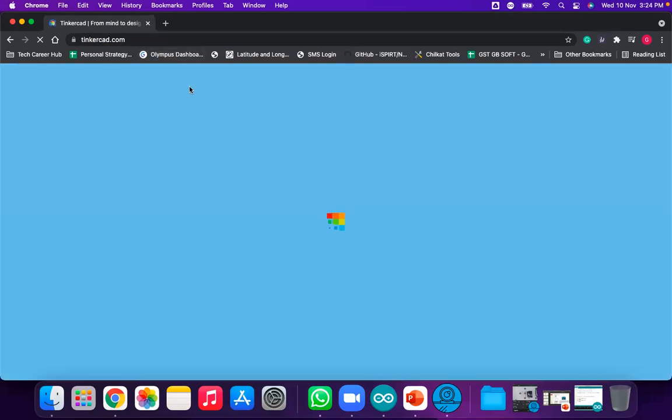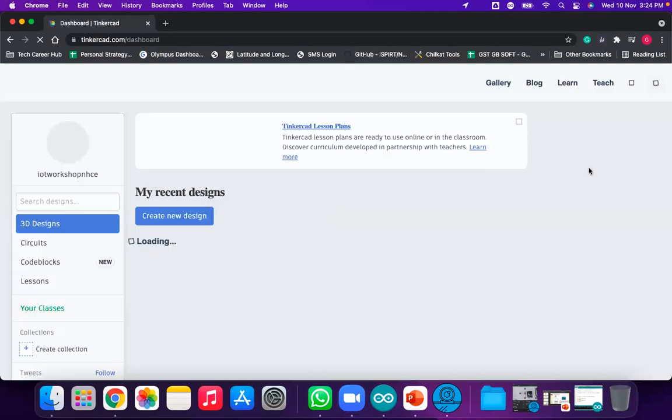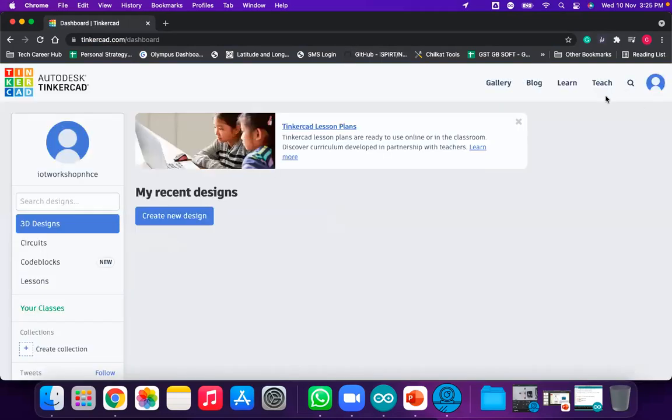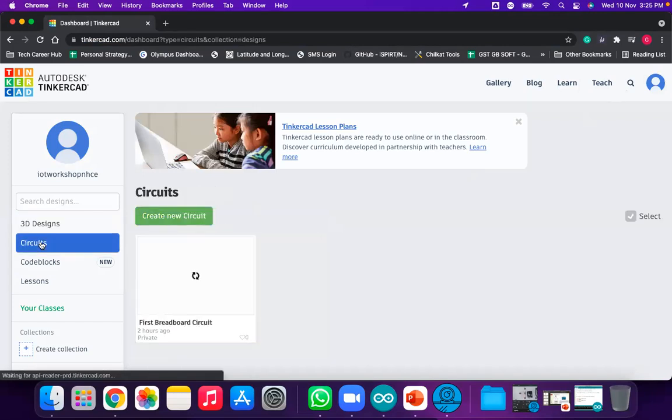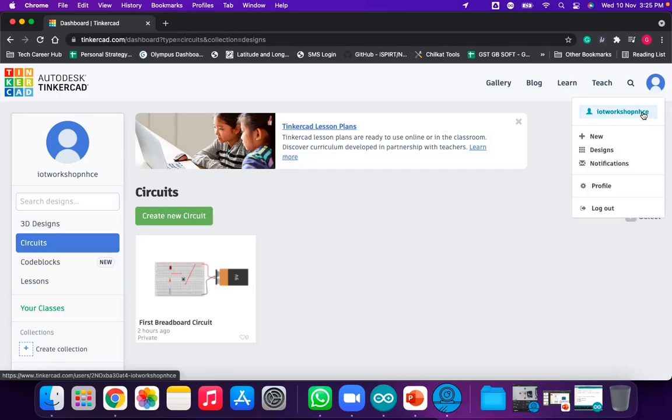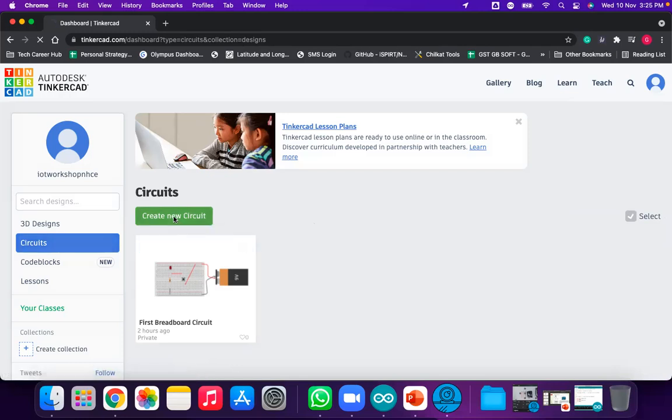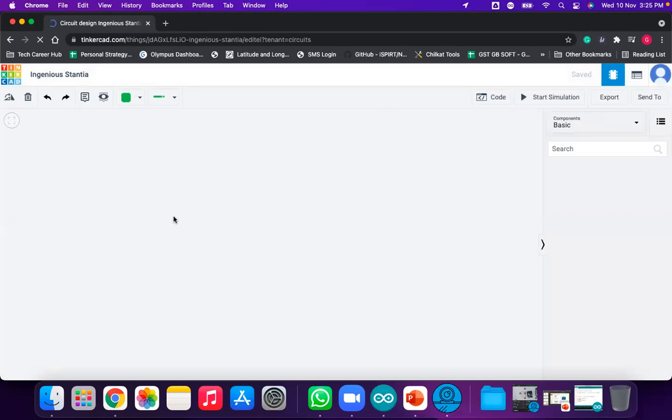Open Tinkercad. If you already have a login, fine. If you don't have a login, then just click on sign in. If you have already created the account on Tinkercad, go there. You can check here, IoT Workshop LSC. This is my account. Go to the circuits, and now I'm creating a new circuit. Every time you have to create a new circuit.